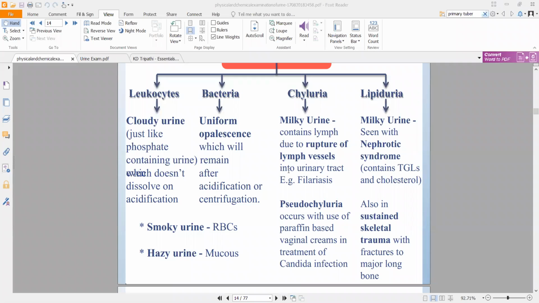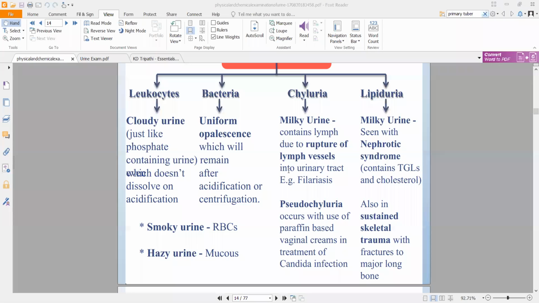I'm not sure whether you've been taught or not, but it was generally there in intermediate earlier. So filariasis is a condition that will cause lymphadenitis, lymphangiopathy, all of that. It will cause rupture and disease in your lymph node because that parasite will basically thrive and grow in your lymph node. Okay, this will cause a milky kind of urine, right?